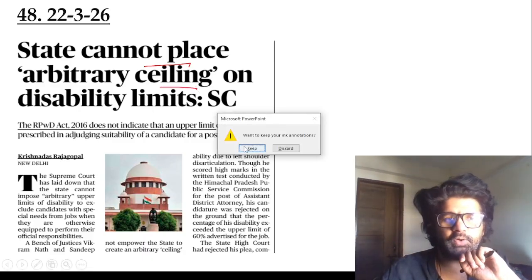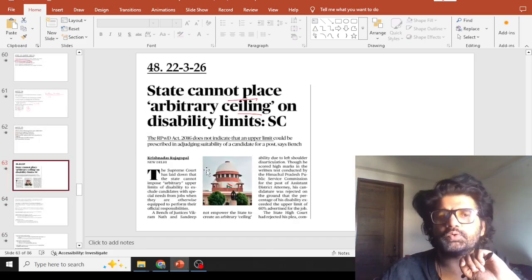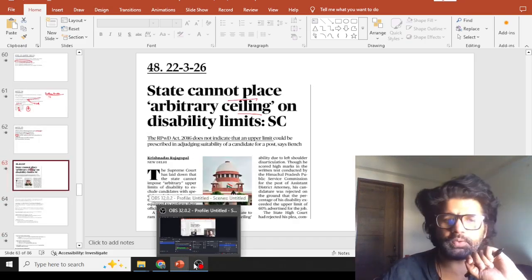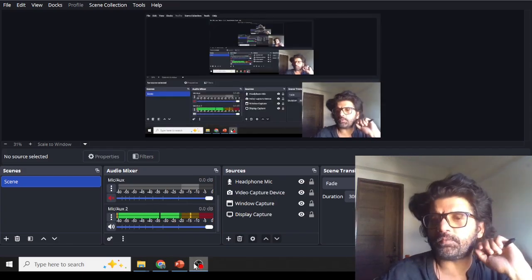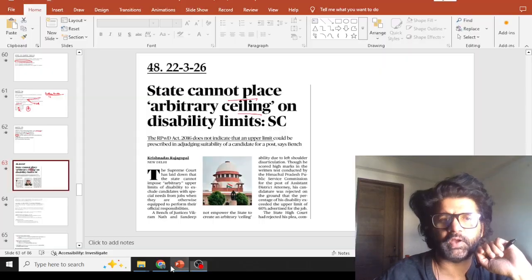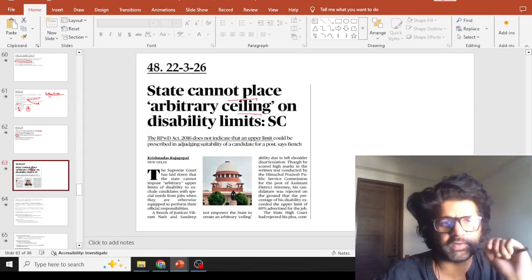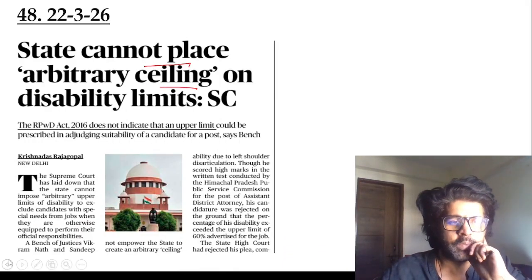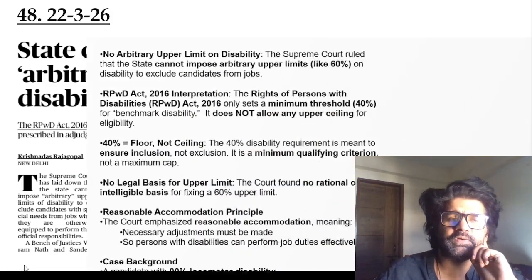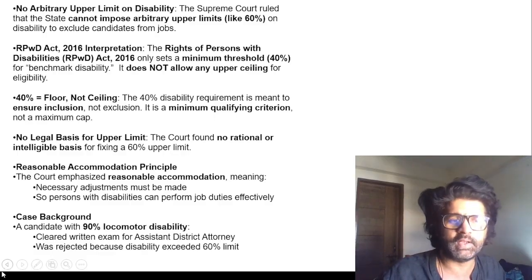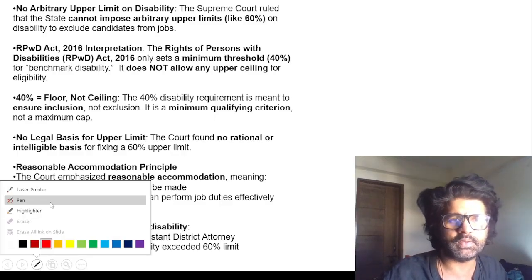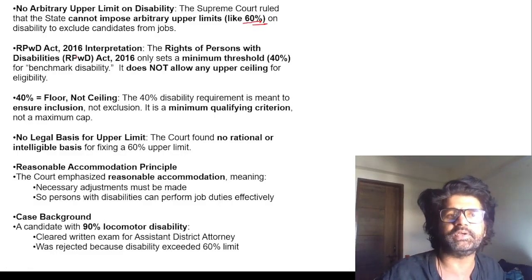So we have the RPWD Act, 2016, which talks about the floor, the limit, the minimum amount of disability which you should have if you want to avail disability benefits, and that is 40%. There is no upper cap, and now different state governments are coming up with an upper cap, and that's why the Supreme Court has given this ruling that you cannot impose an arbitrary upper limit like 60%.